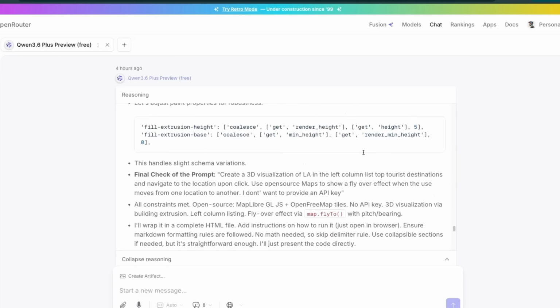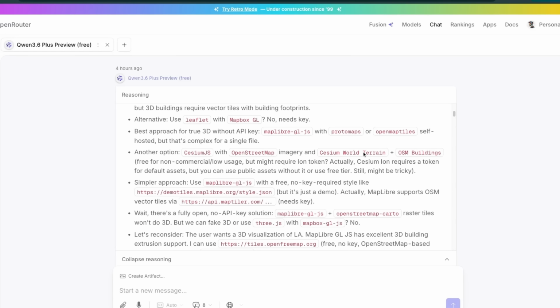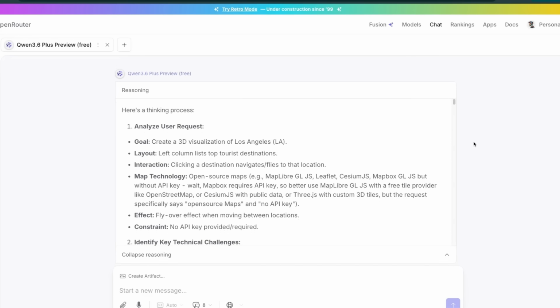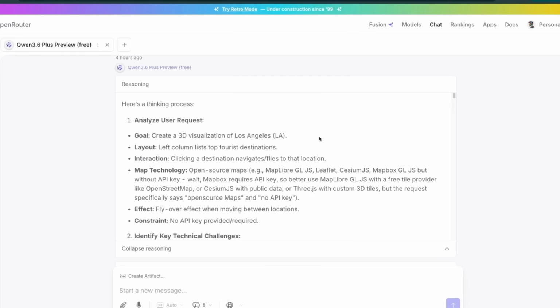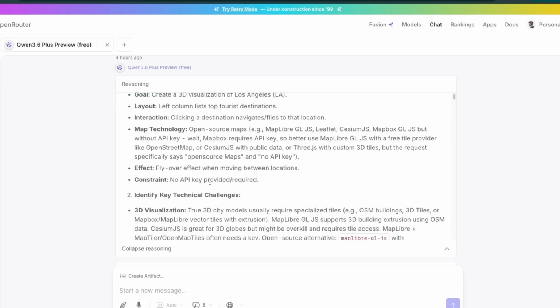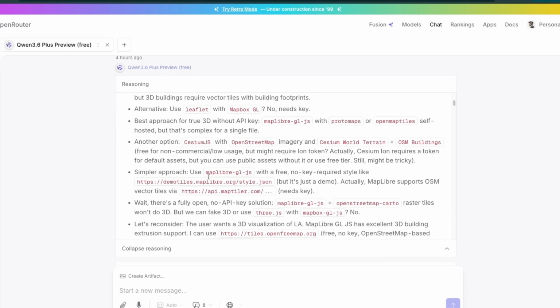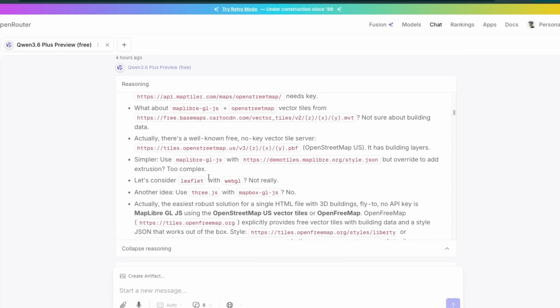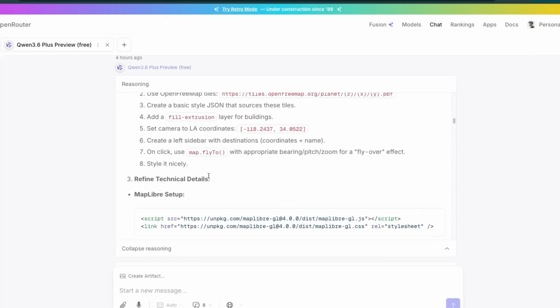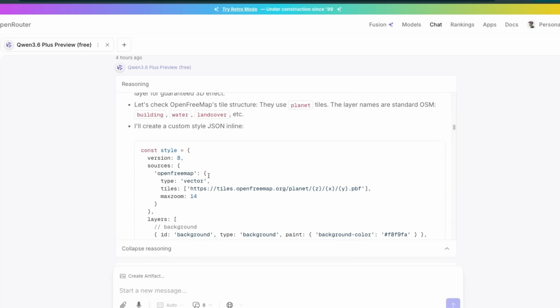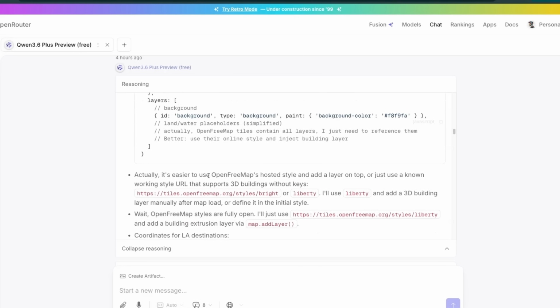So here is a version of the same prompt that I ran previously. I want to show you what the reasoning traces look like. This is very well structured. You will be able to see that it has a sort of self-monologue where it goes through every detail of implementation before coming up with the final implementation.